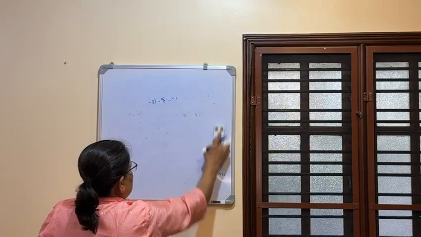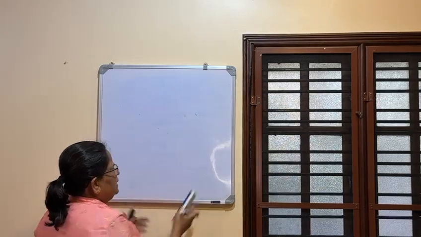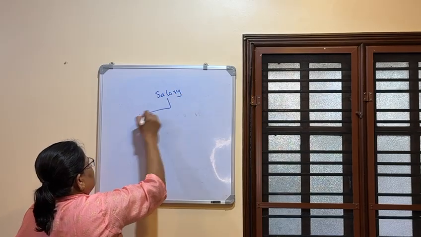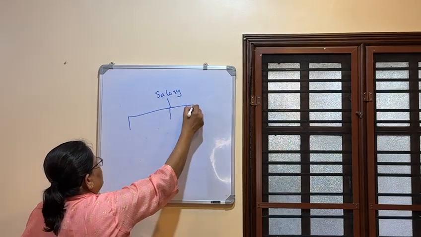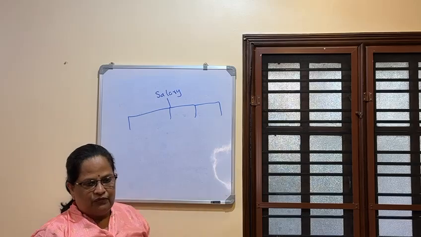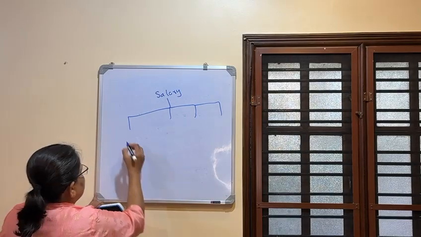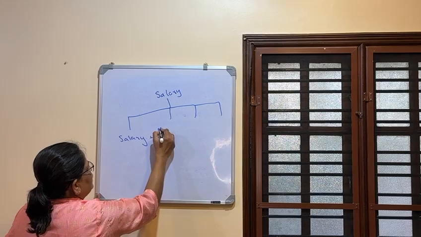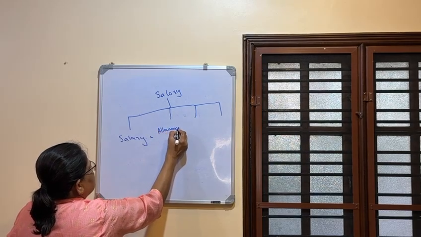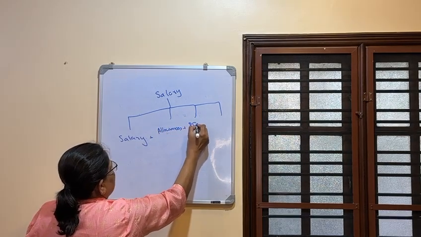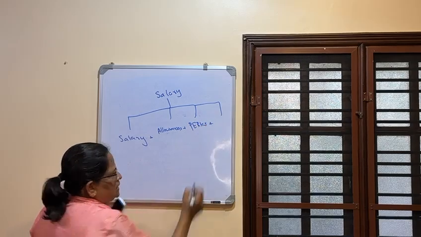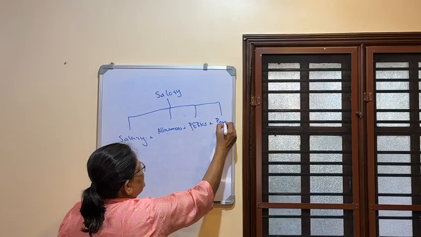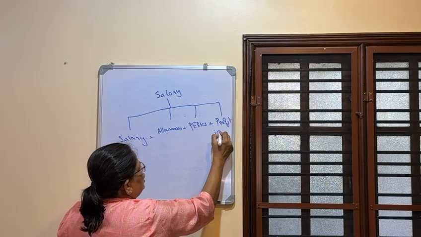Now salary income computation, one chart. Just this will explain how we can calculate the salary. See, computation of salary includes 4 components. 1, 2, 3, 4. So first is salary. Salary components are included. Allowances are included. Plus perquisites, we write as perks. Plus profit in lieu of salary.